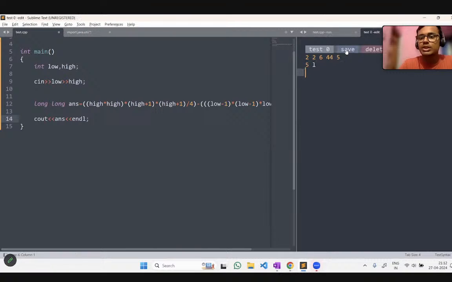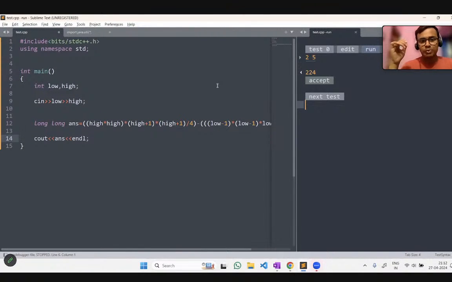Okay, let me change the input test case. The input test case would be 2 and 5. So 2 and 5. Now you can see 224 is coming as my answer. So I hope you understood this problem.